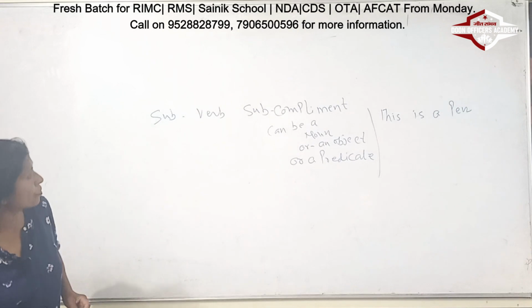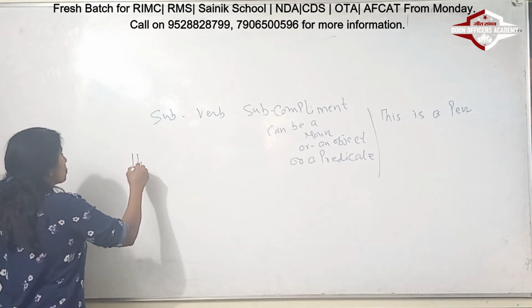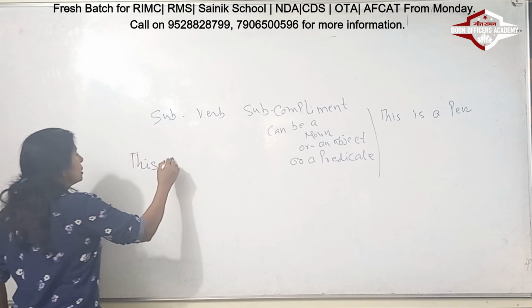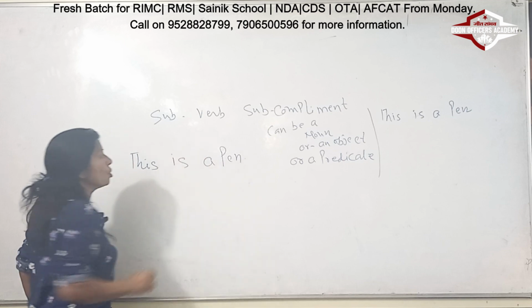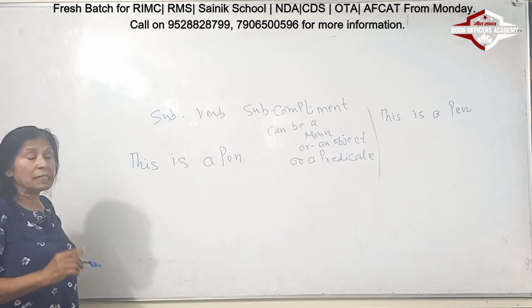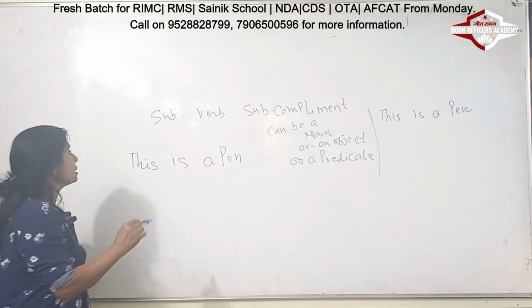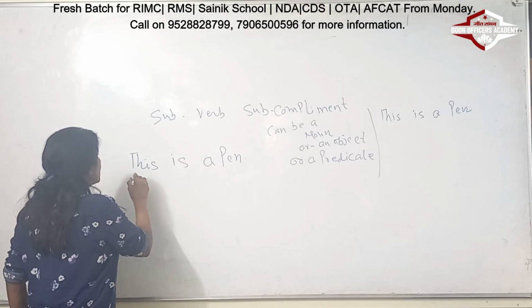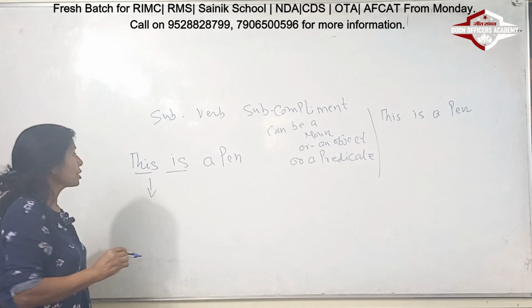My sentence for you is, this is a pen. Let me write the sentence for you so that you can see very easily. This is a pen. Before I go into the whole sentence, this is a pen, which means that it is telling you this, and this is actually a demonstrative pronoun.